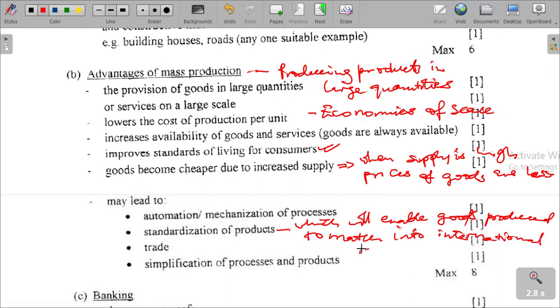I'm sure that is quite a good advantage. To say standardization enables our goods to be sold into global or international markets. That is quite a good advantage.